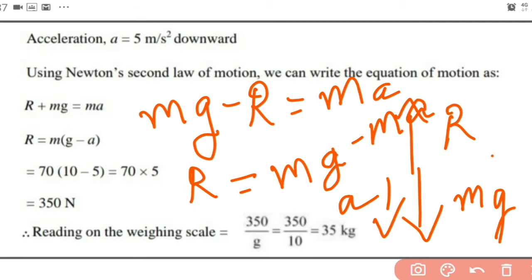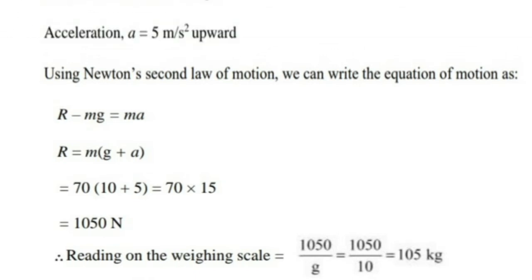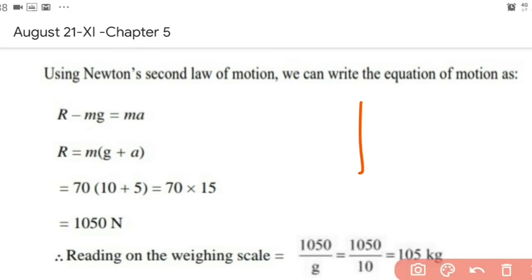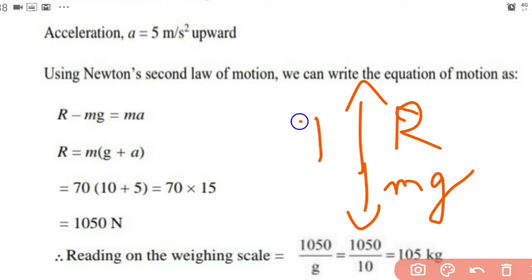Now the third part is the case with the lift going up with an acceleration of 5 meter per second square. When it goes up, the net force is acting in the upward direction. That means weight is acting downward, normal reaction upward, and the acceleration in the upward direction.